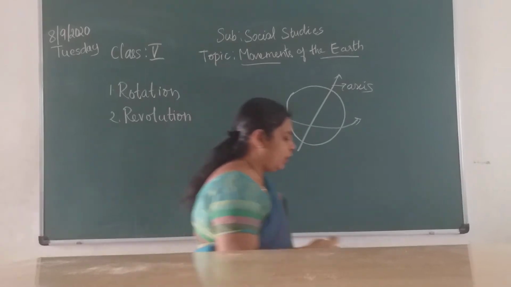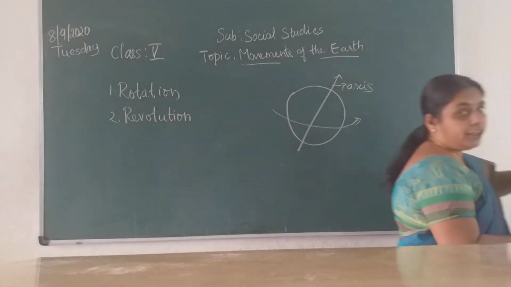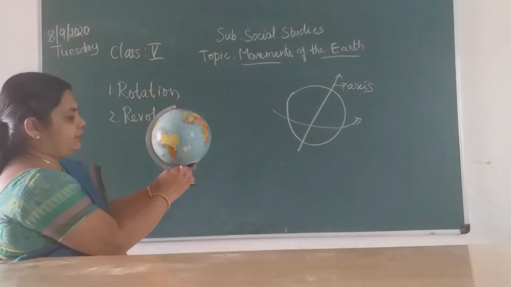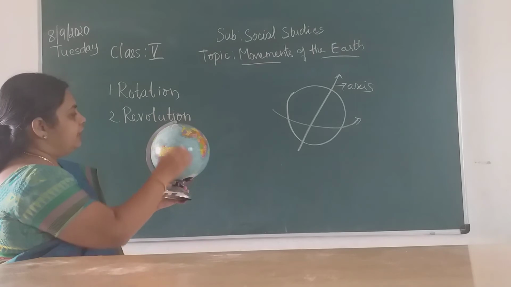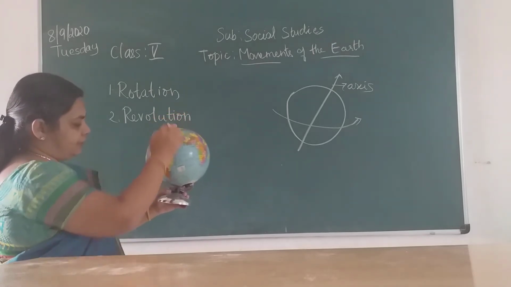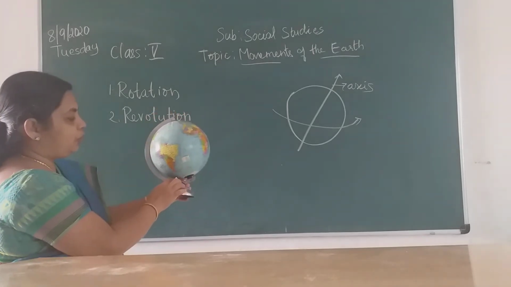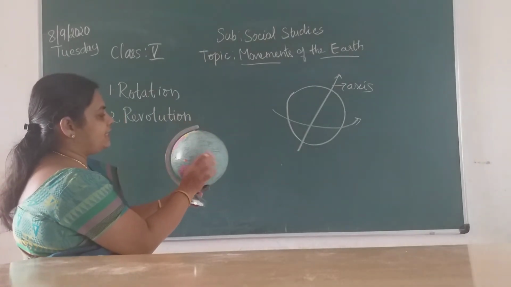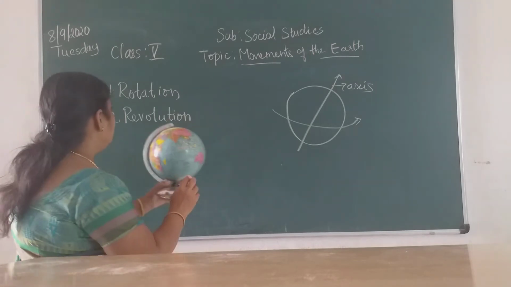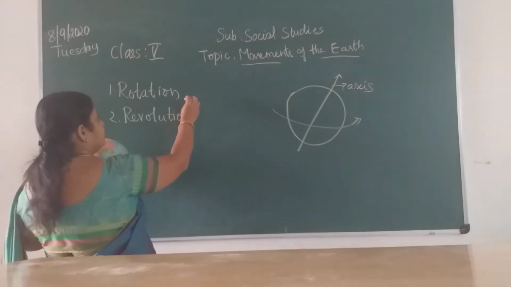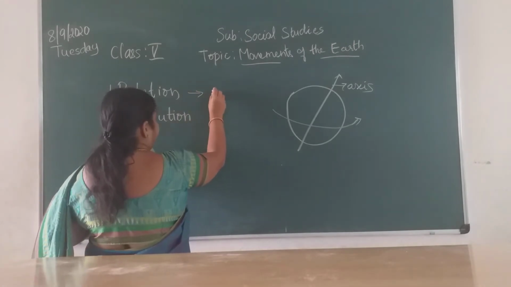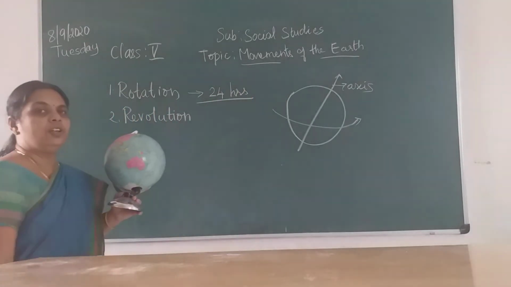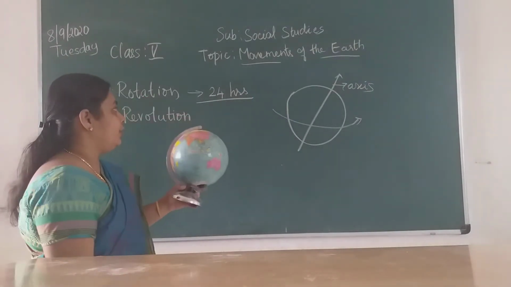Okay, so this is called the rotation. So see here the globe, the earth, this is your axis inside. The line that passes through the center of the earth, from north pole to south pole, is called the axis. So the earth rotates on its axis on its own. Okay, so that is called rotation. So the rotation takes one day, that is 24 hours. Okay, it takes 24 hours to complete one rotation.